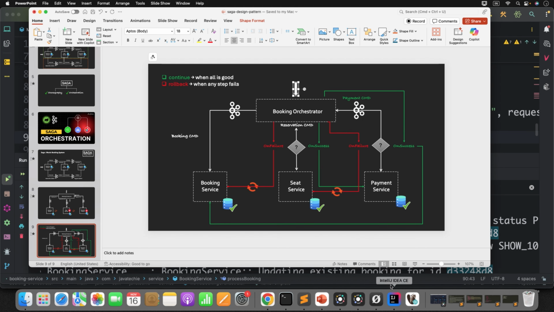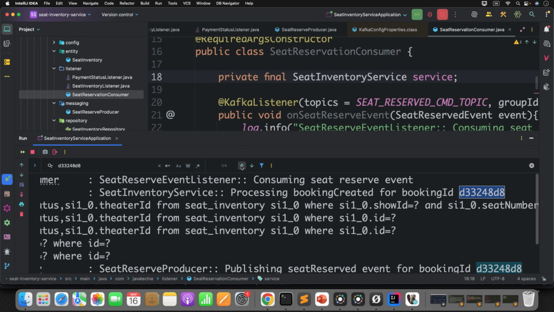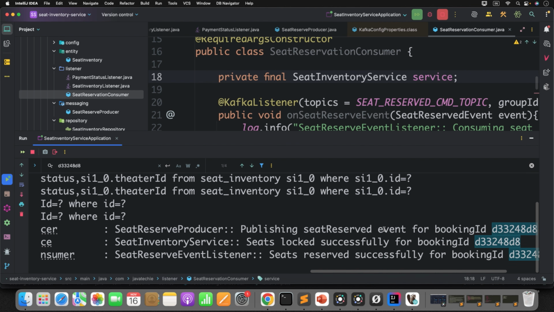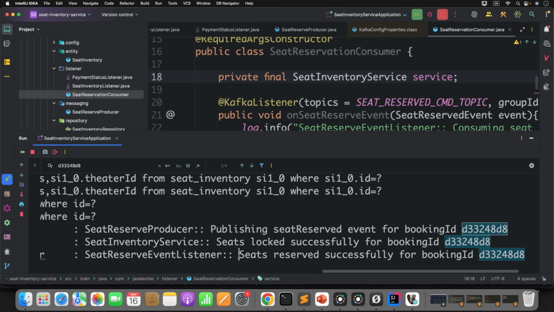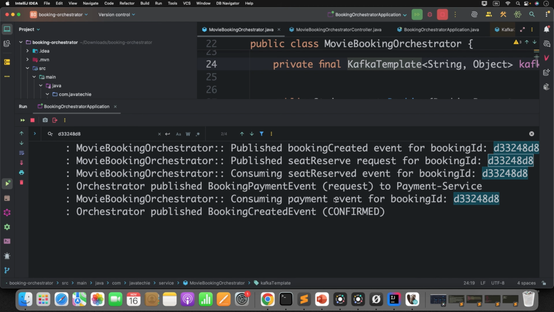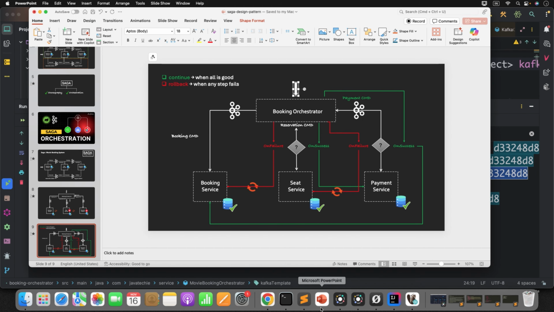Now let's check in the seat inventory service. What is the first action item? It consumes the seat reserved command event, processing booking created for this, publish seat reserved event. Okay, seat locked, seat reserved successfully. So it published the success seat reserved event. Now the orchestrator will consume that. If you see here, what does the orchestrator do? Consuming seat reserved event for booking ID. So again, if you understand the flow, the seat service consumes the event and it sends the success event.